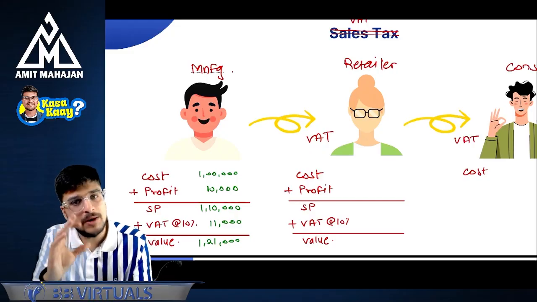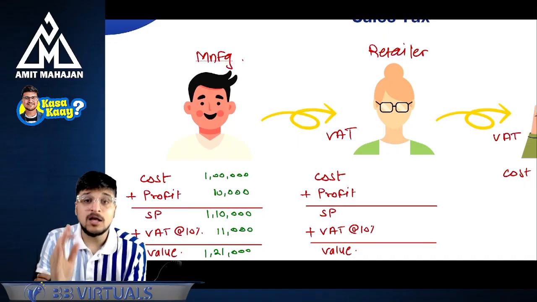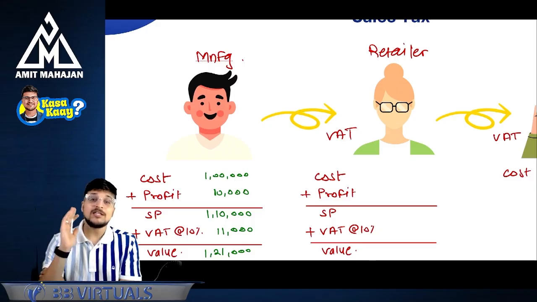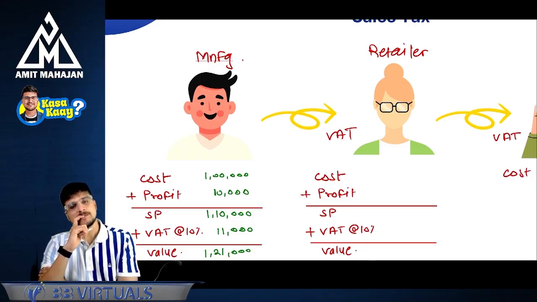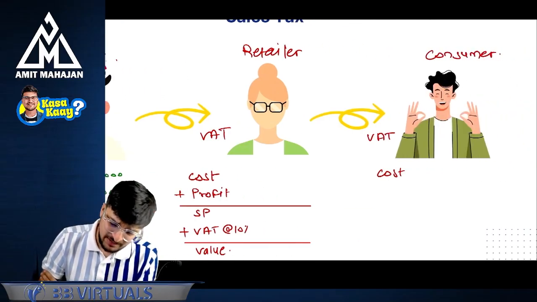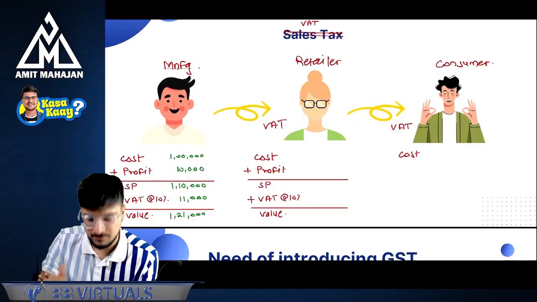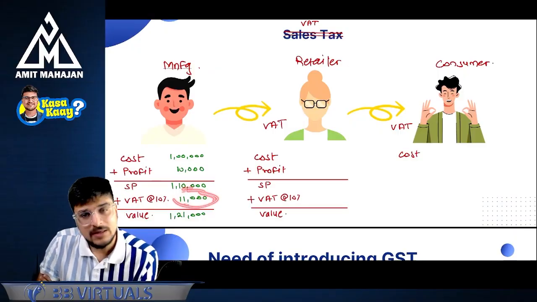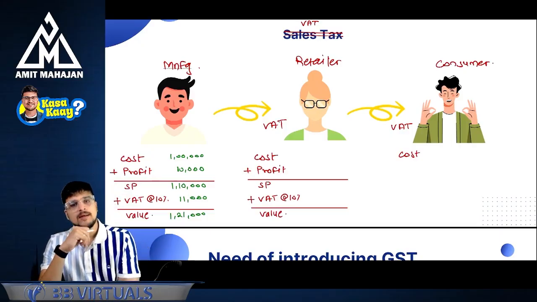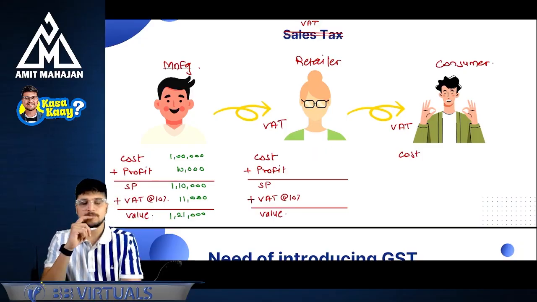Okay. I have a simple question to ask. Can you please tell me what will be the cost for the retailer? One small hint and one small additional information. Whenever the retailer will sell the goods further, the retailer is going to get a credit. Meaning, the 11,000, the retailer is going to get the credit for that. Okay, this is the hint I want to give you. Now, can you try? My question is very simple. What will be the cost for the retailer?